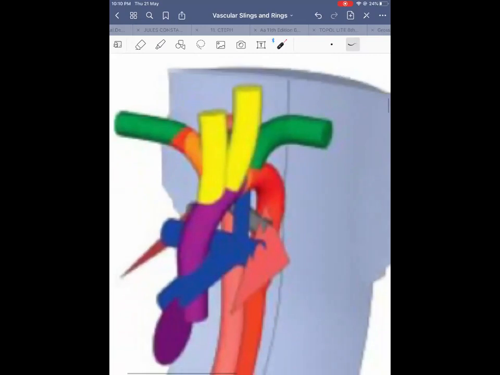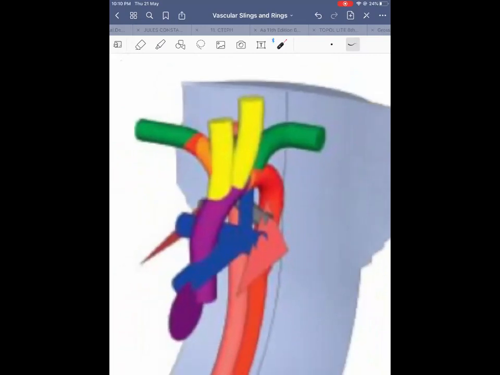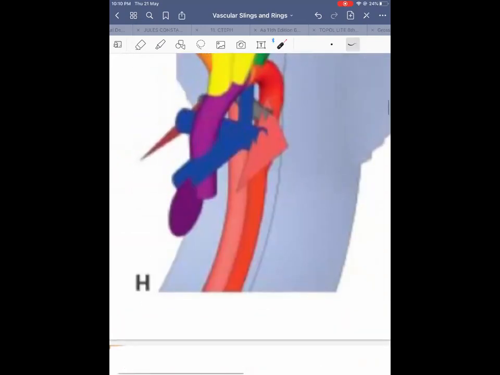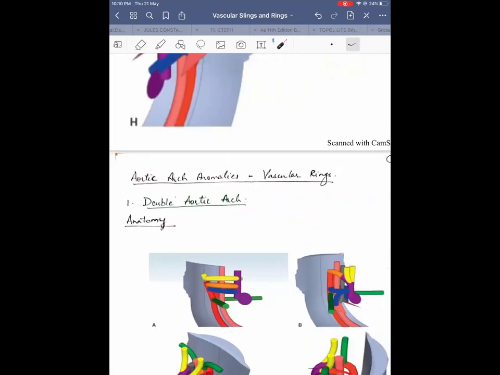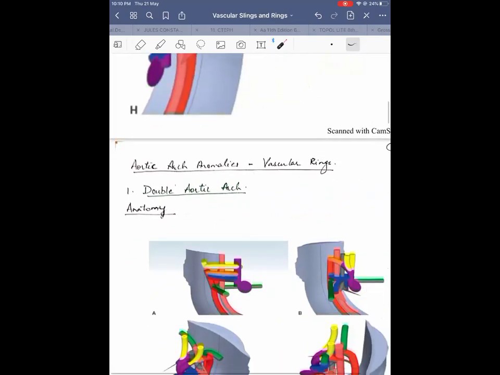So this is how the mature embryo looks. There is the left ductus arteriosus and all the structures that we see in an adult postnatally. So coming to vascular rings, as I said, they are a part of aortic arch anomalies only.